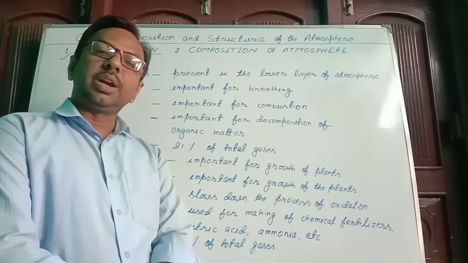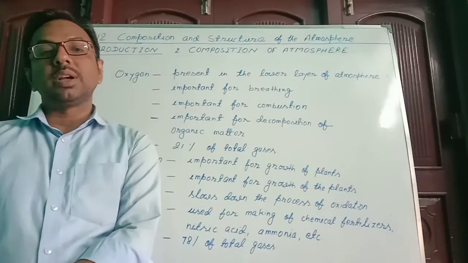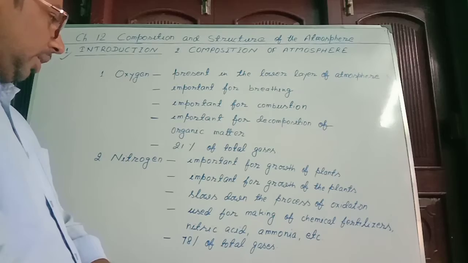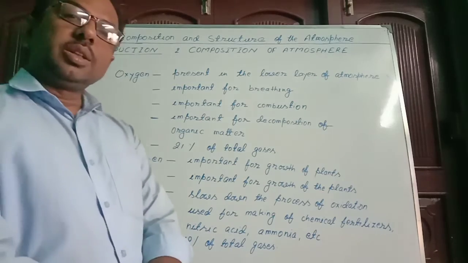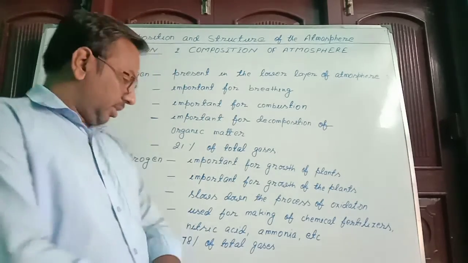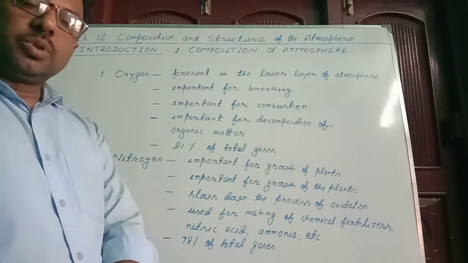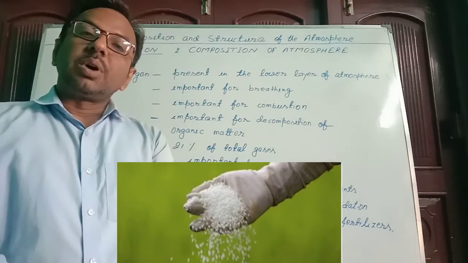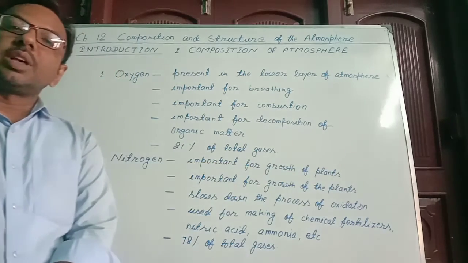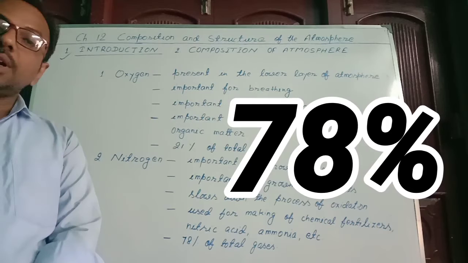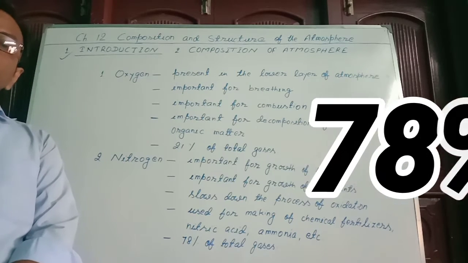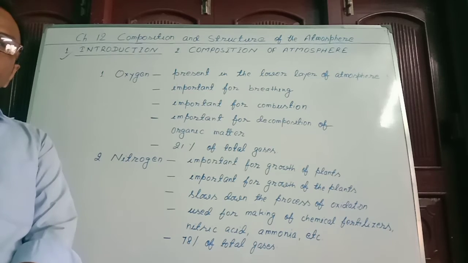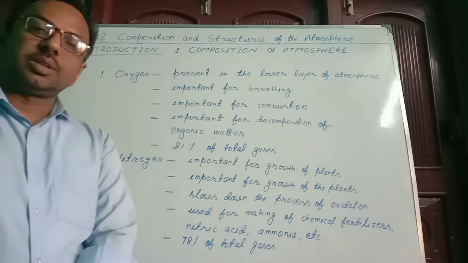And if the amount of nitrogen is poor, then the rate of oxidation will be high. Then it is used for making chemical fertilizers, nitric acid, ammonia, etc. And its amount in the atmosphere is 78% of total gases. So it is called the prevalent gas, means it is found most frequently. So these were the properties of nitrogen gas.